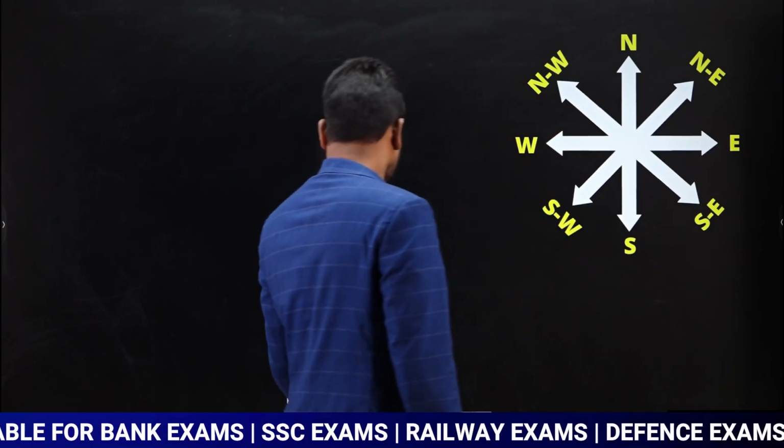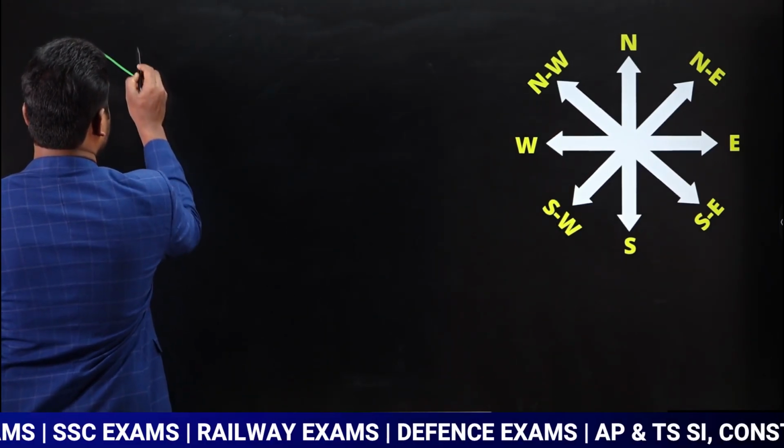Observe carefully. Let us say the question is in this way.